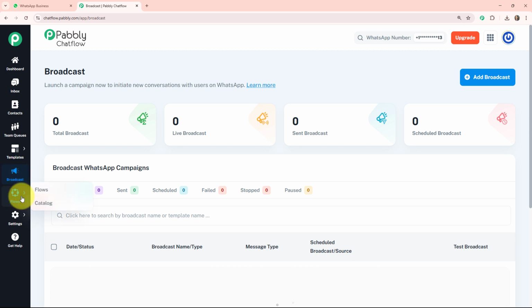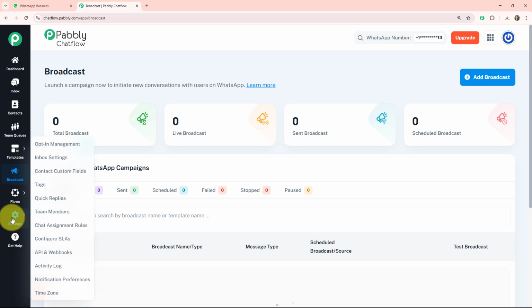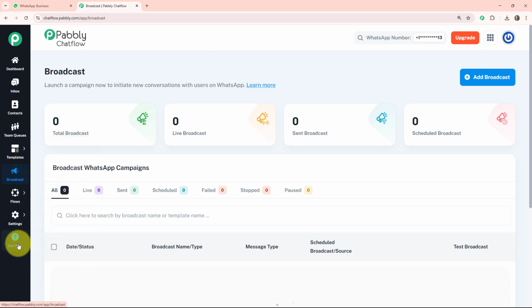The seventh one is flow. This is where you build your chatbot using a visual flow builder. It is also used to create conversation paths, capture data, offer products, browsing, etc. The eighth one is settings, where you can manage your accounts, team members, integrations, API keys, etc. The ninth one is help.